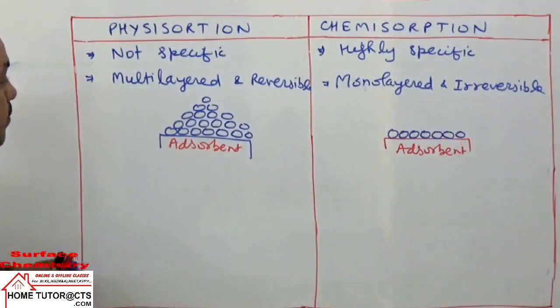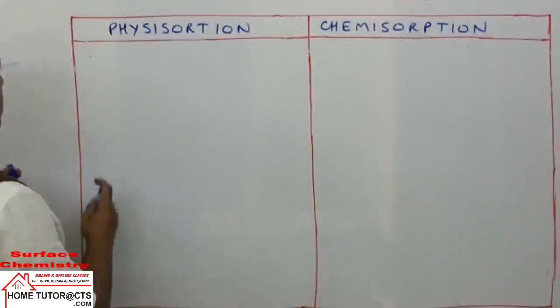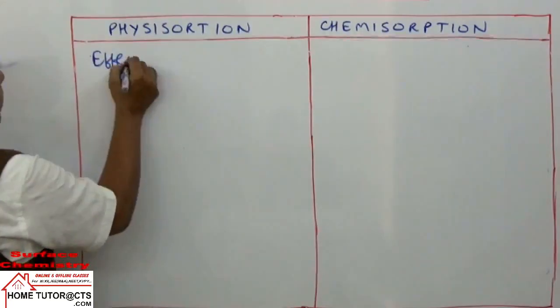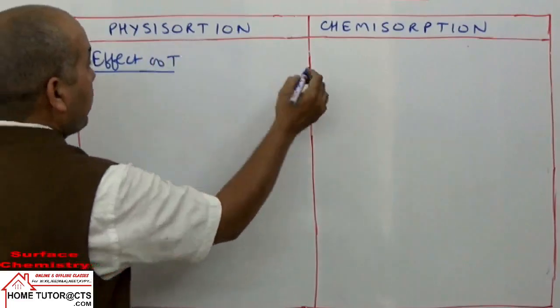And then we can take here in this, effect of temperature. Effect of temperature, this factor is very important on physisorption and chemical adsorption.